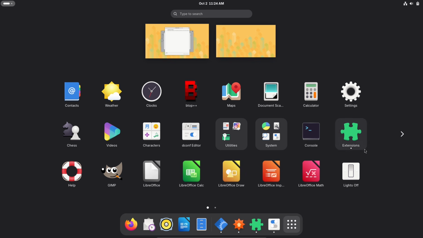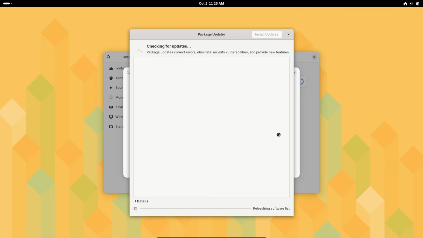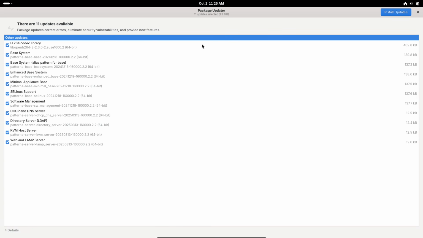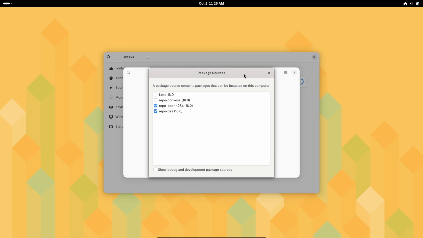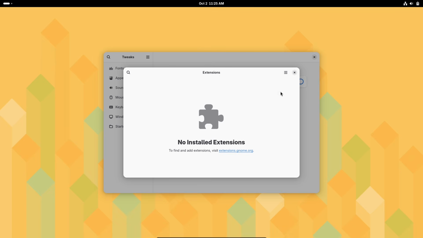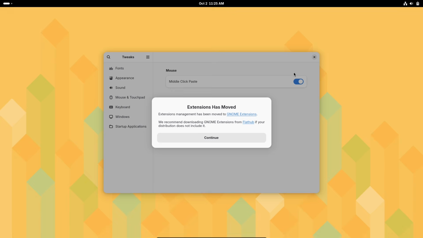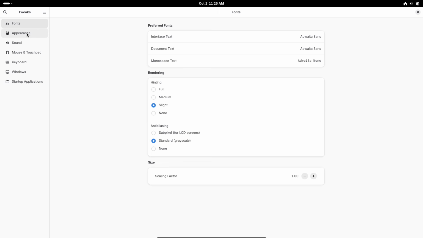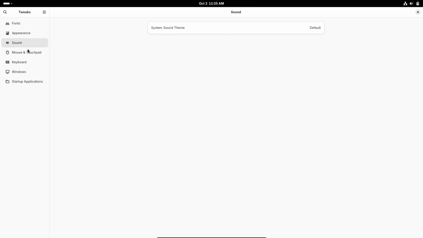One note for gamers: the Steam package has been removed from the non-OSS repo, but you can still add it manually if needed. This release also marks a shift in the lifecycle plan. Expect annual minor updates, continuing through to Leap 16.6 in 2031, with a full successor planned for 2032, unless the project decides on strategic tweaks along the way.